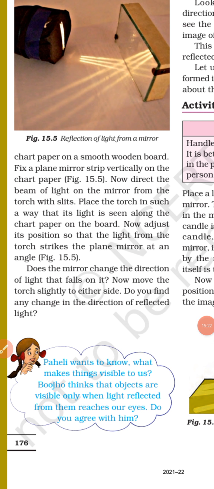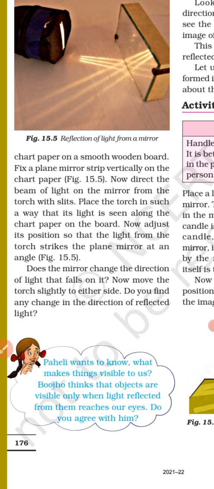Now look over here. Paheli wants to know what makes things visible to us. Bujo thinks that objects are visible only when light reflected from them reaches our eyes. Do you agree with him? See, most of the objects around us have unpolished and dull surfaces, due to which they reflect only a small amount of light falling on them.